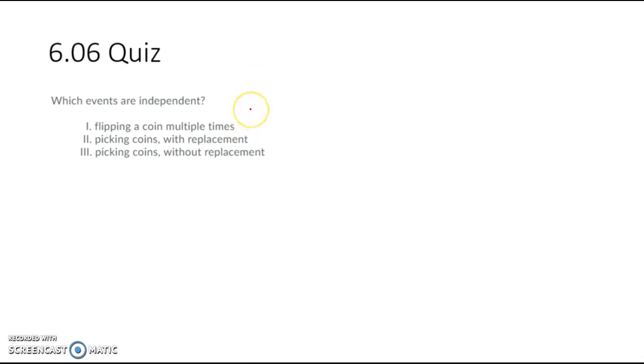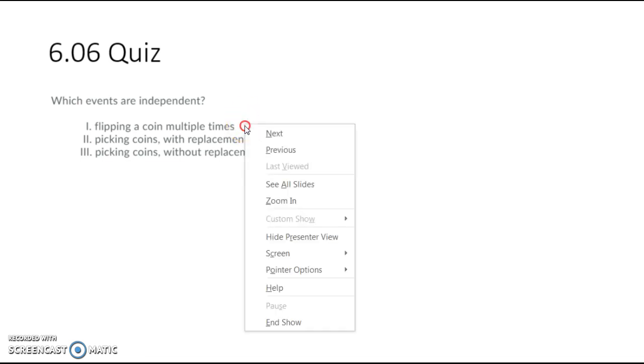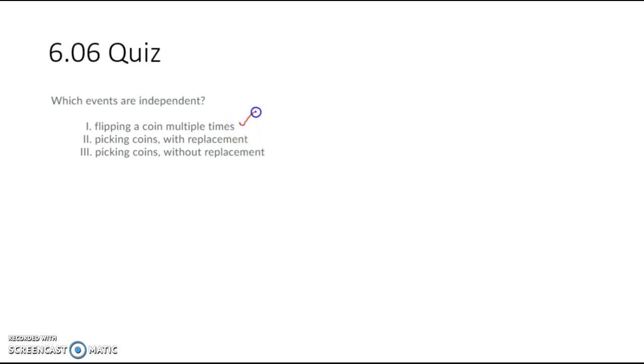So flipping a coin multiple times: if I flip a coin once, it doesn't affect the outcome of the second flip. So that's independent. The second one says picking coins with replacement. Think about that. You pick a coin and then you put it back. So when you pick again, it's still the same number of coins. So those are independent. It doesn't affect the second time you pick.